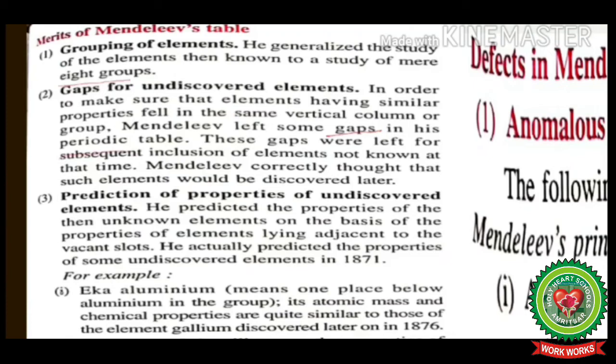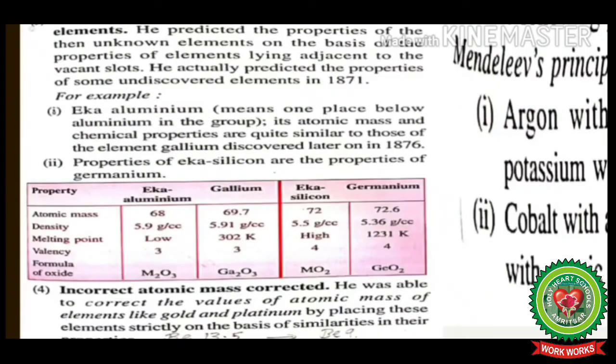These gaps were left for subsequent inclusion of elements not known at that time. Mendeleev correctly thought that such elements would be discovered later.